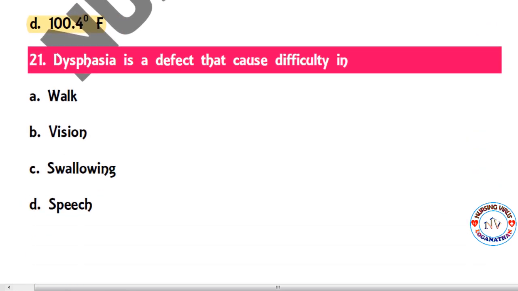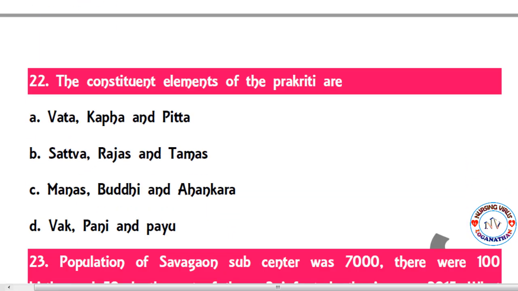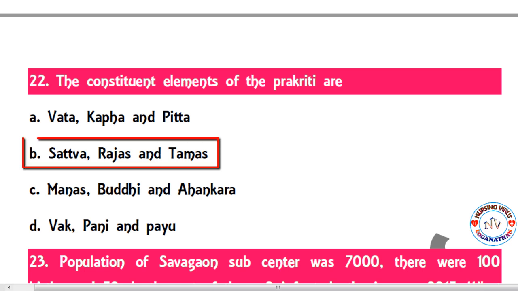So the next question, 21. Dysphagia is the defect that causes difficulty in walking, vision, swallowing or speech. So here it is a direct question. Option D, speech, is the term where the person has difficulty, which is called dysphagia. So the next one: the constituent elements of Prakriti are, the correct option is B, sattva, rajas and tamas. This is the correct answer for this question.